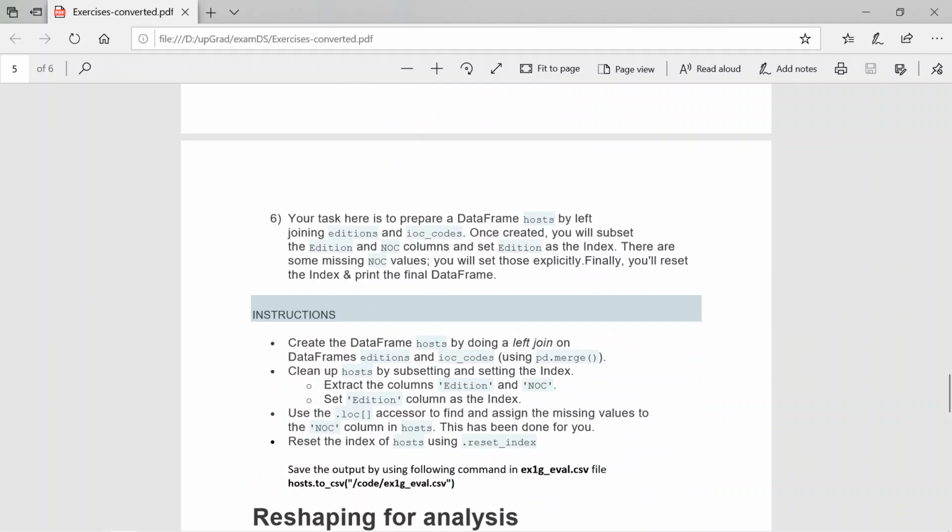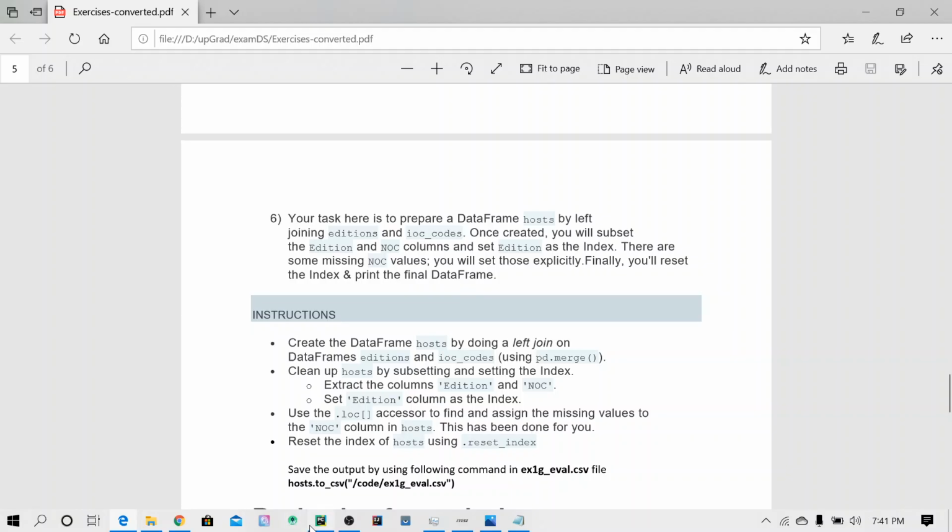Your task here is to prepare a data frame host by left joining editions and IOC codes. Left joining is nothing but taking the common rows between the two data frames, and also the leftover rows of the editions data frame, which is on the left. Once created, you will subset the editions and NOC columns and set edition as the index. There are some missing NOC values. You will set those explicitly. Finally, you will reset the index and print the final data frame.